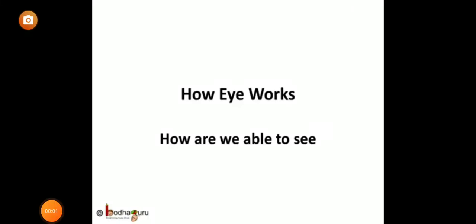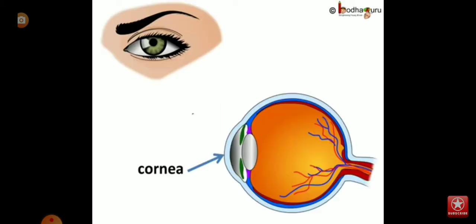Hello everyone, we already know the basic structure of the eye, so let's understand in detail how it works and enables us to see the wonderful world and colors around us. How are we able to see an object?